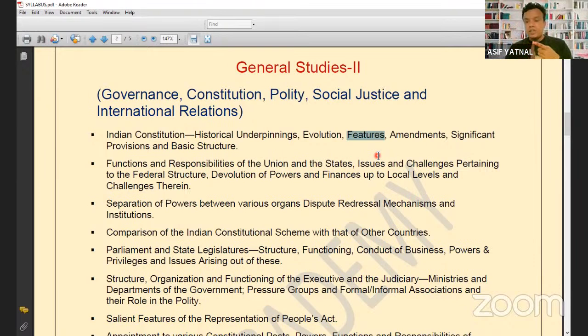Second, Indian Constitution is a secular one. Indian Constitution is a federal one. Indian Constitution is a republic. Indian Constitution, you will be just writing the features. You are not going to write, like when you write that it is a republic one, so republic का मतलब क्या है? You know it. You know what is the meaning of republic? Why you have adopted a republic?